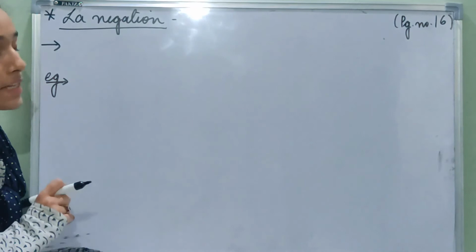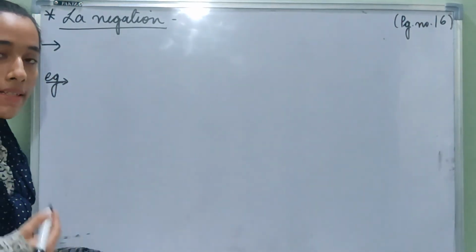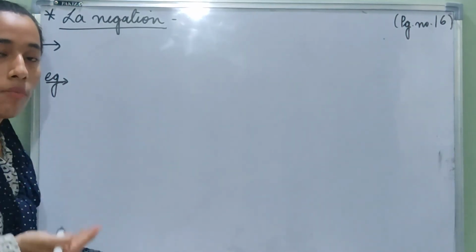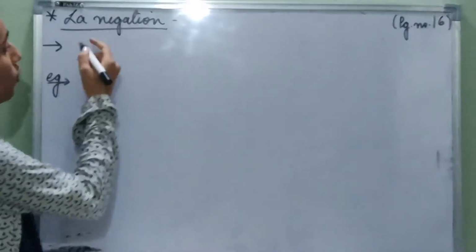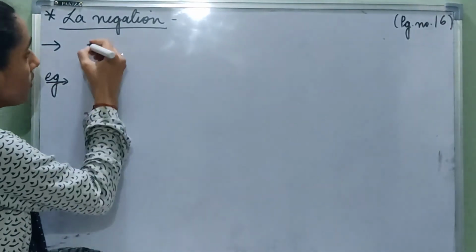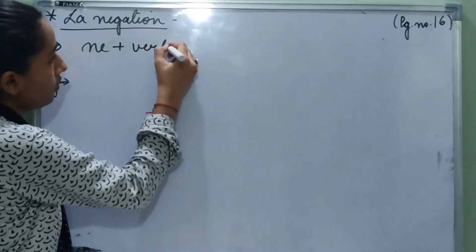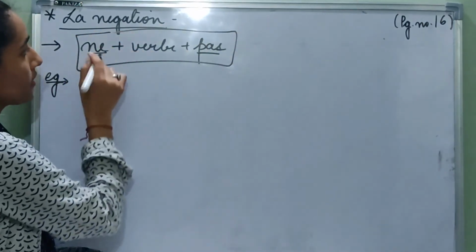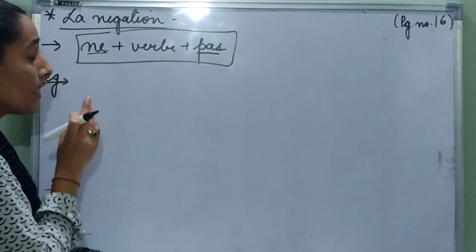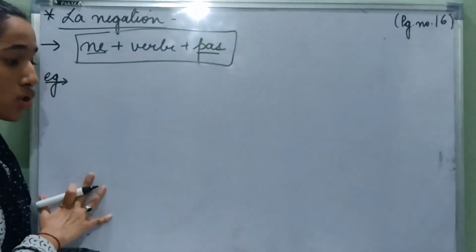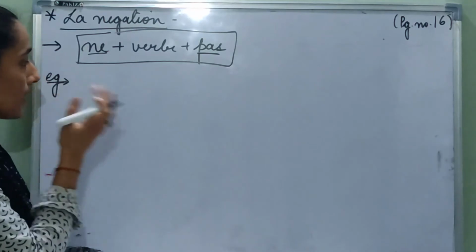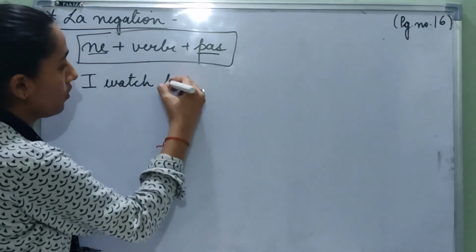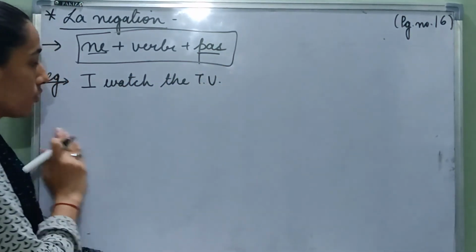The third topic is la négation. We also learned how to negate a sentence, or how to make a positive or affirmative sentence into a negative sentence. So the formula for making a sentence negative is ne plus verb plus pas. So this is our formula for making a sentence negative. Let's understand this with the help of an example. So first I will write a sentence in English. I am going to write I watch the TV. So this is my sentence.